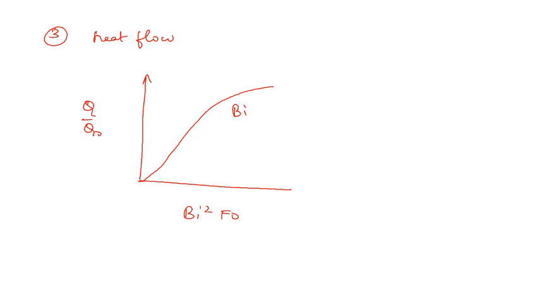We can use these parameters to find out one unknown. Say Q is known, then Q naught can be calculated. In this way, the charts are used to find out different unknown parameters.